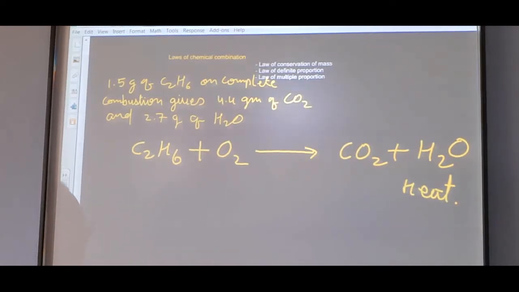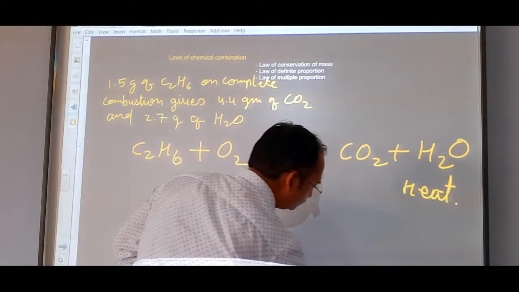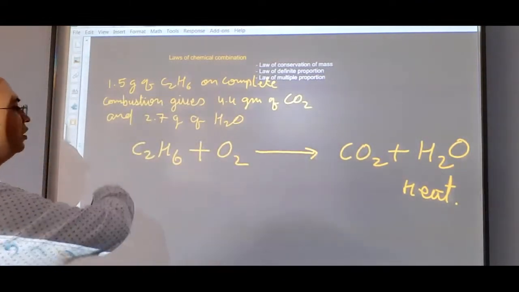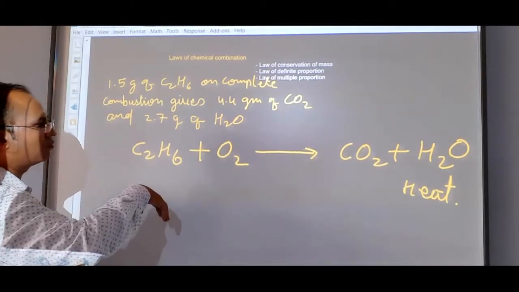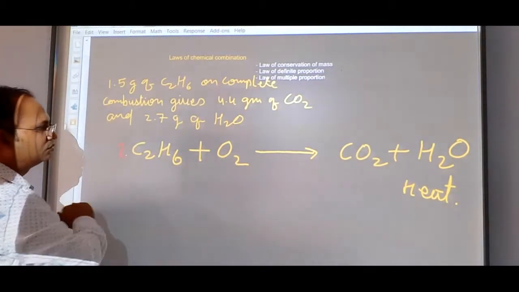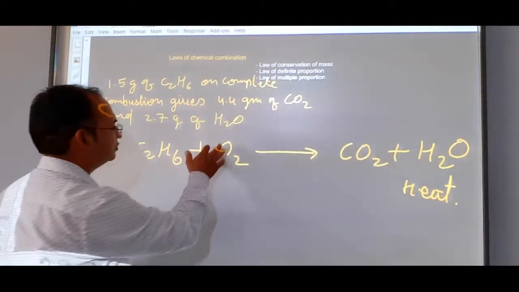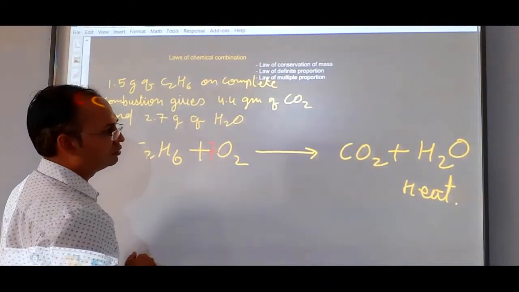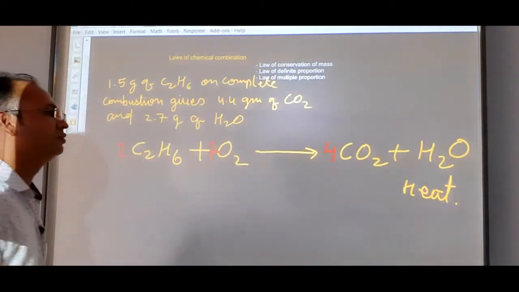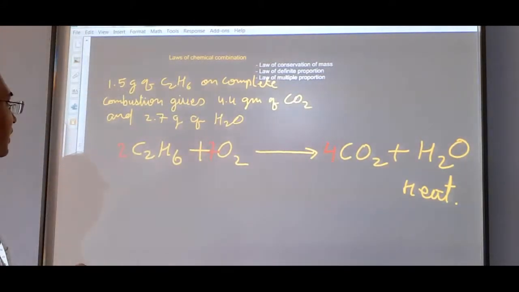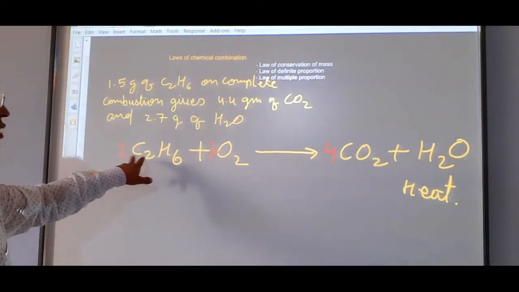See, here carbon is 2, oxygen 7 and 2 to the 4, 4. Now you can see, is this reaction balanced or not? 2 to the 4, 4 carbon.